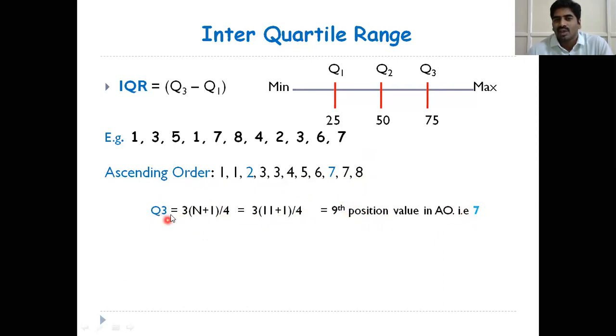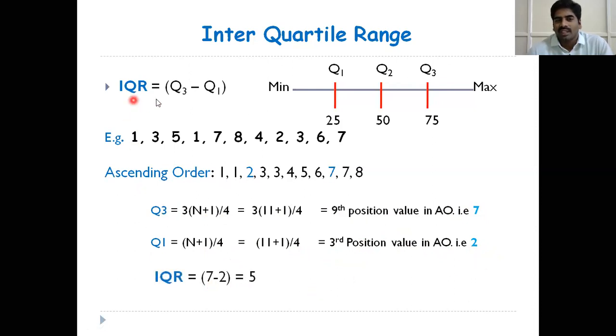So that is Q3. Next, the Q1 formula: n plus 1 by 4, that is equal to 11 plus 1 by 4, 12 by 4, that is equal to the third position value in ascending order. What is the third position value here? 1, 2, 3. The third position value is 2. So Q1 is equal to 2.